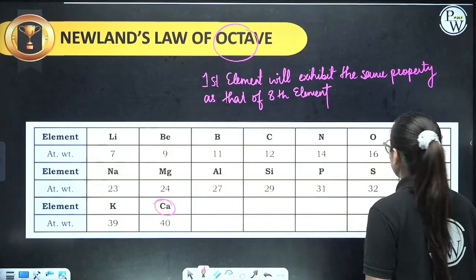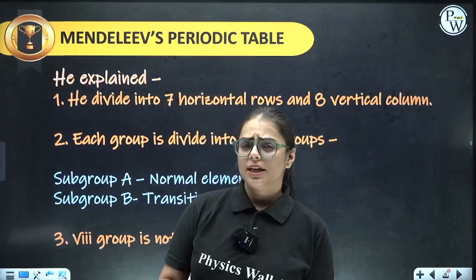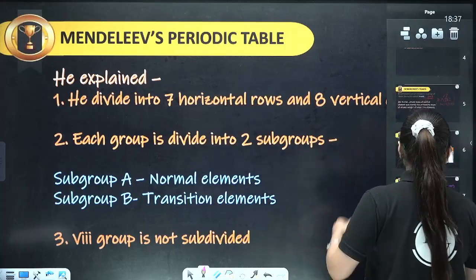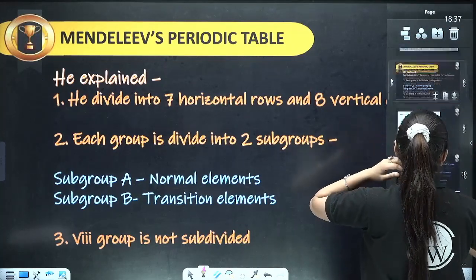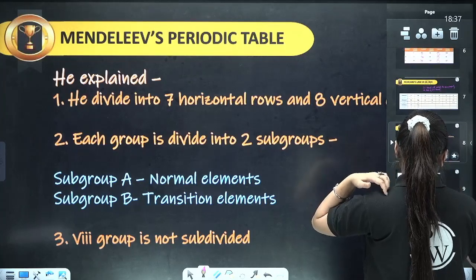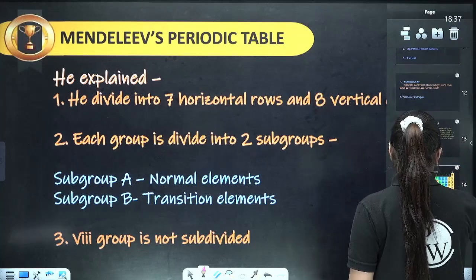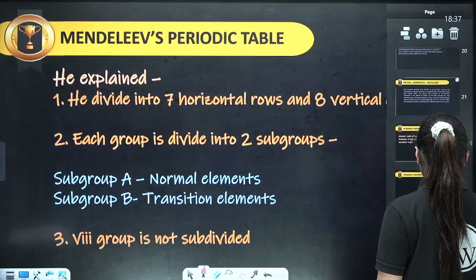Moving on to the next one, that comes Mendeleev's periodic table. Before that we have one more, that is Lothar Meyer's curve. Let me take a blank slide for this as well.